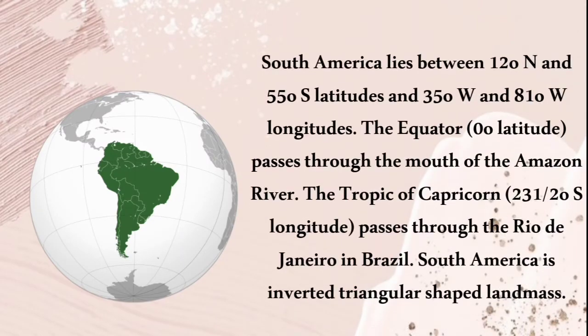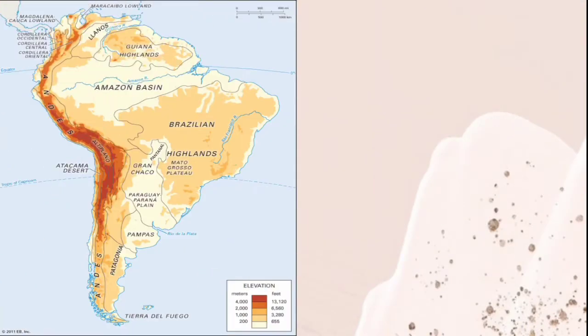And also South America lies between 12 degree north and 55 degree south latitudes, and 35 degree west and 81 degree west longitude, and the equator, which is 0 degree latitude, passes through the mouth of the Amazon river, and the Tropic of Capricorn, which is 23 and a half degrees south latitude, passes through Rio de Janeiro in Brazil. South America is an inverted triangular shaped landmass. So South America is in the shape of an inverted triangle. So this is the location of South America.